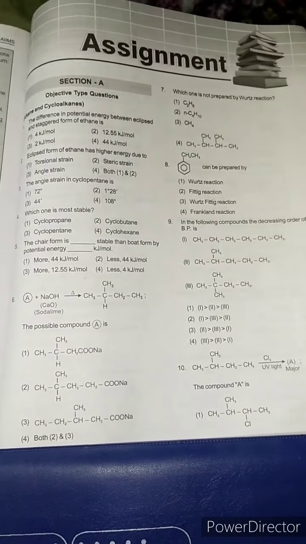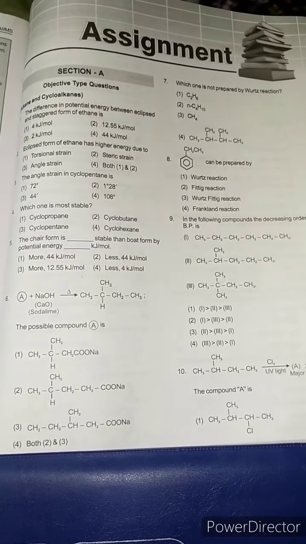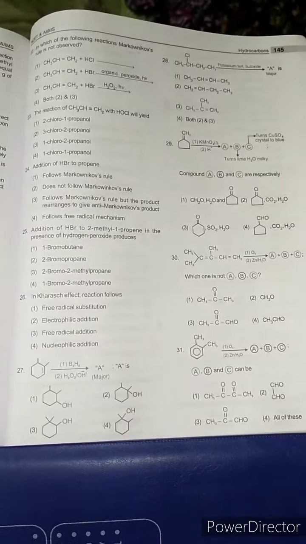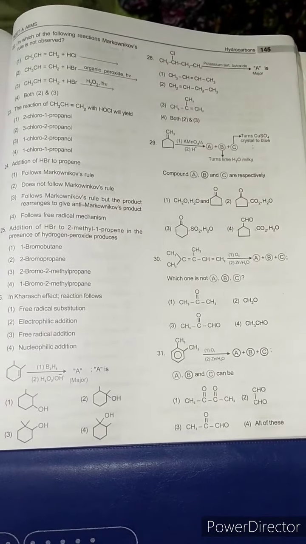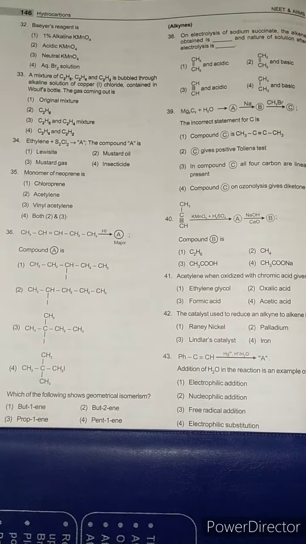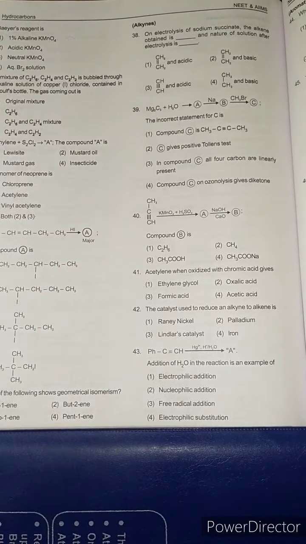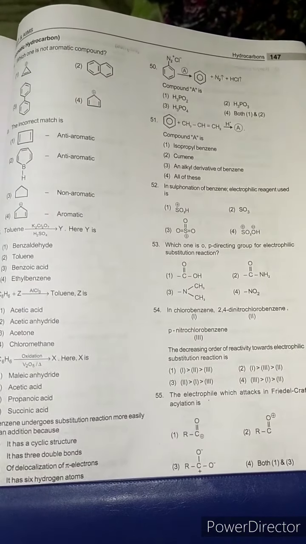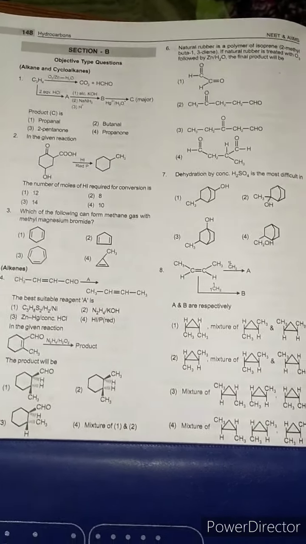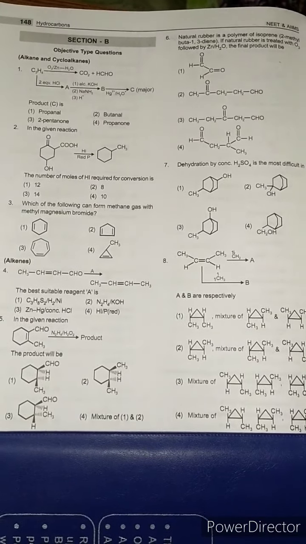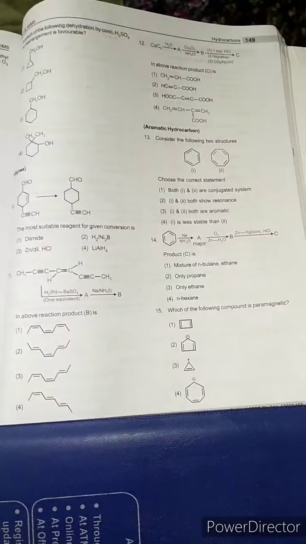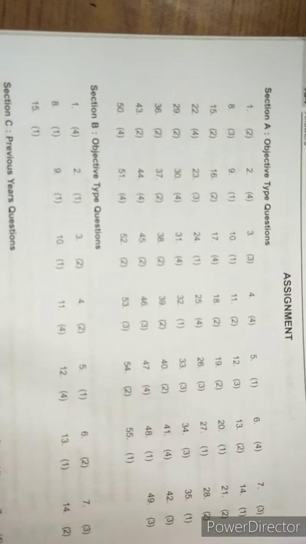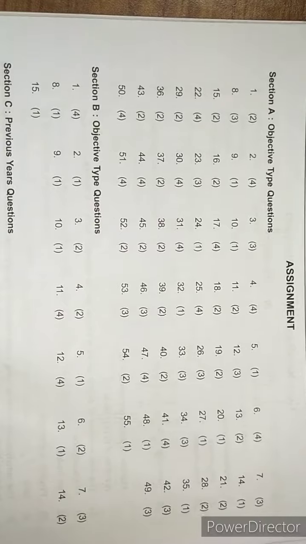Always remember, solving questions is the most important part of preparation. This one, this one, this one, this one. Section B, guys, is a bit moderate level questions, but good concept clearing happens over here. This one. And yeah, these are its answers. Thank you. Happy learning. Bye.